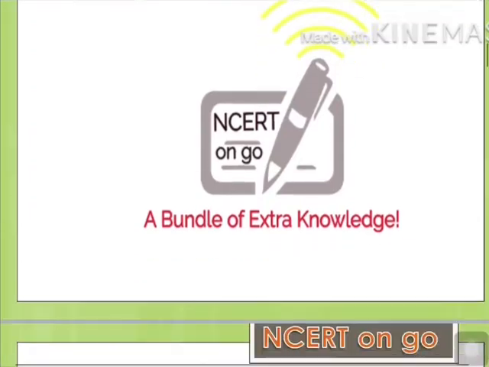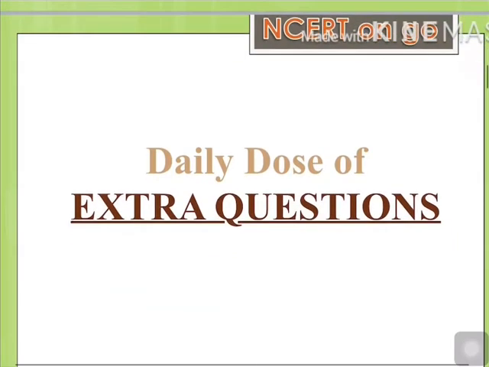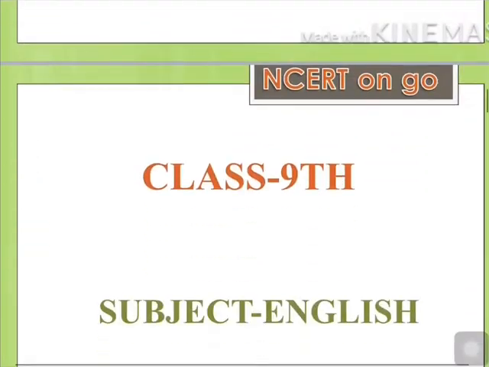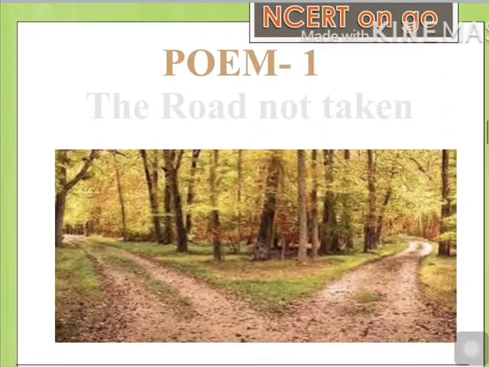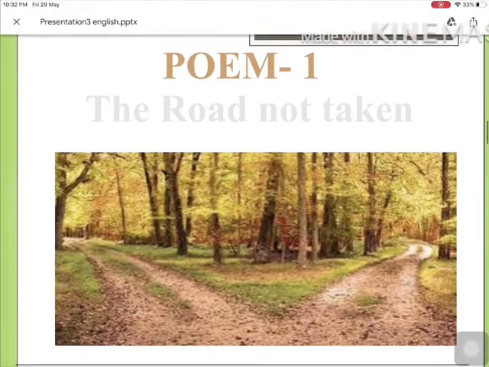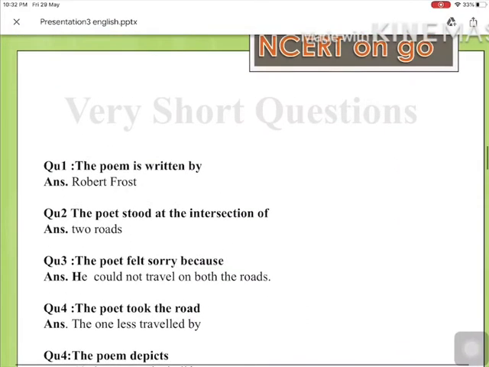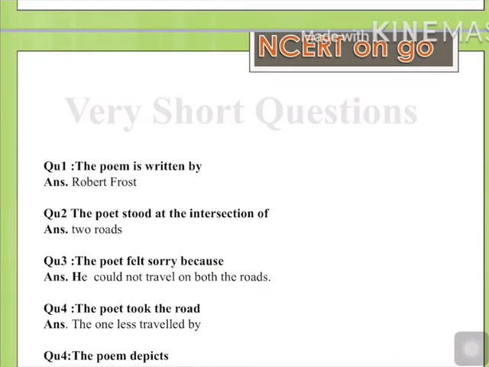So, continuing this segment of our extra questions, I'm here with the extra questions of the first poem from English of class 9, which is The Road Not Taken. Starting with the questions, my very first question is: the poem is written by, and the answer to the question is Robert Frost.